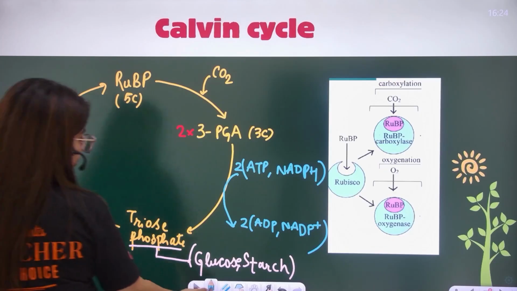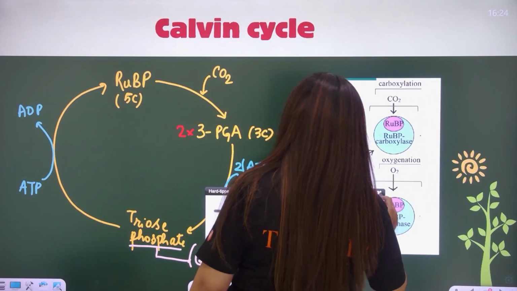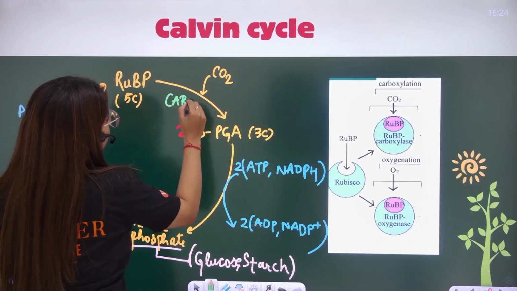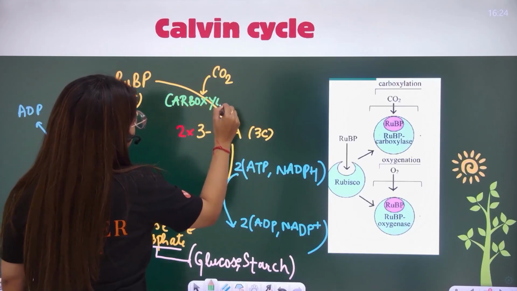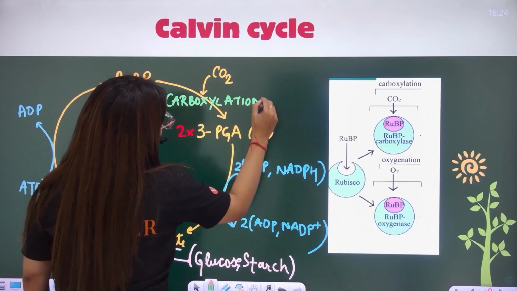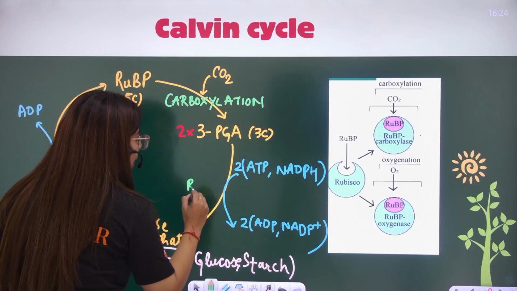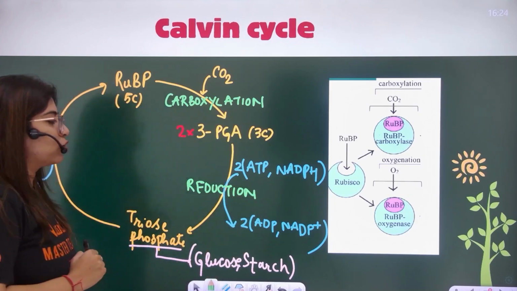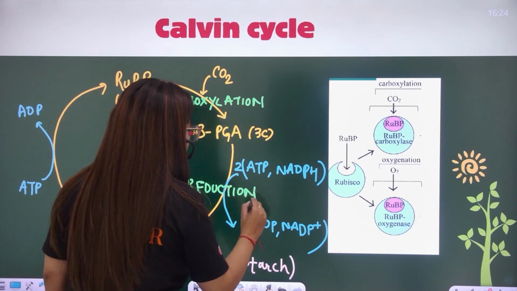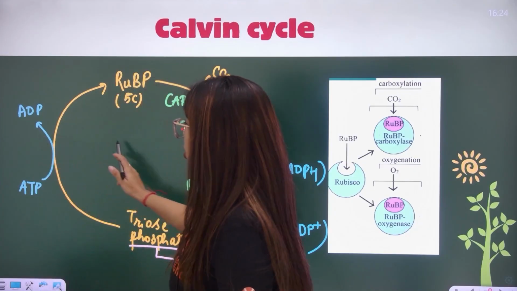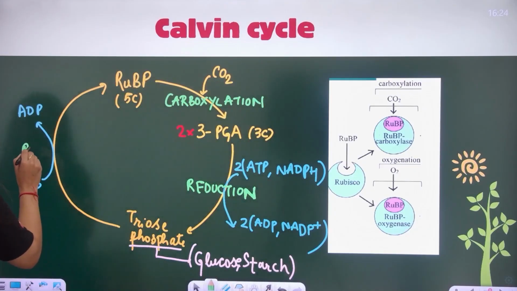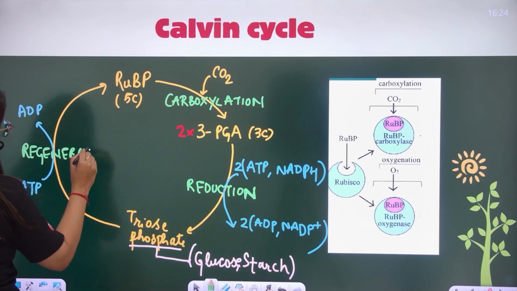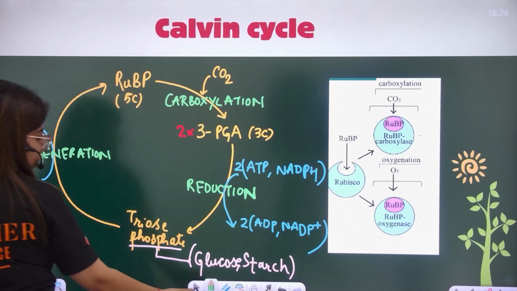If I write down what all these steps are, the very first step that we did here is carboxylation. The second step is reduction. This third step, the regeneration of RuBP, we simply call regeneration.